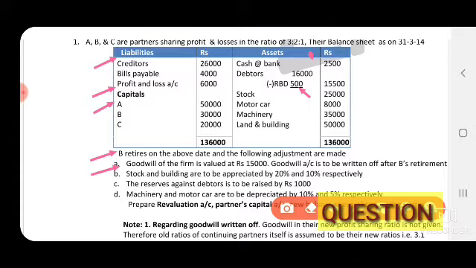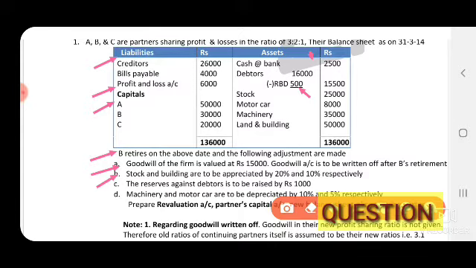So this adjustment we have to record under partners capital account. First the credit side we have to share the goodwill amount to all the partners, and debit side we have to write off under partners capital account debit side in the new profit sharing ratio only to remaining partners.